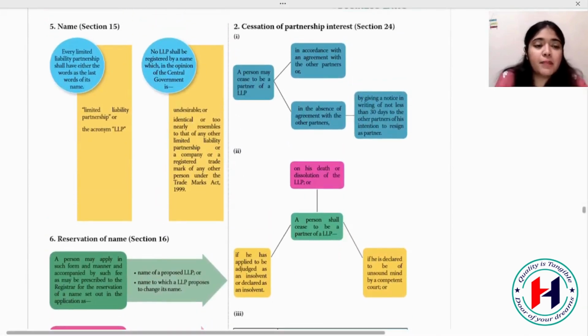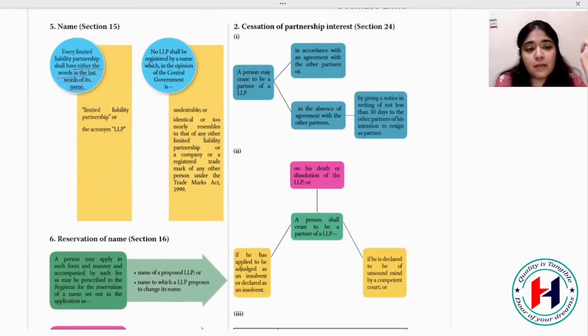Every limited liability partnership shall have either the words "limited liability partnership" or the acronym "LLP" as the last words of its name. So I wrote ABC LLP. So this is the name. This should include LLP. You can write the entire thing or you can use the acronym.